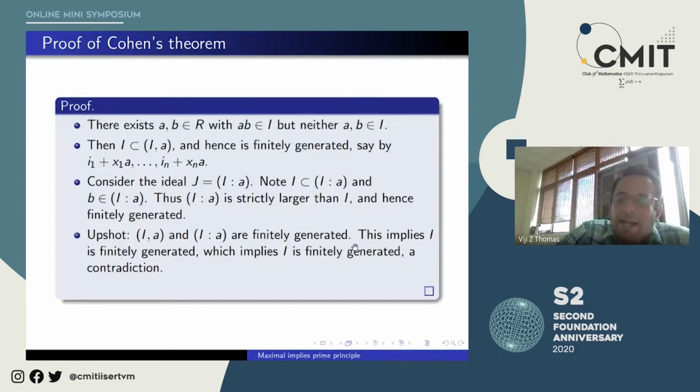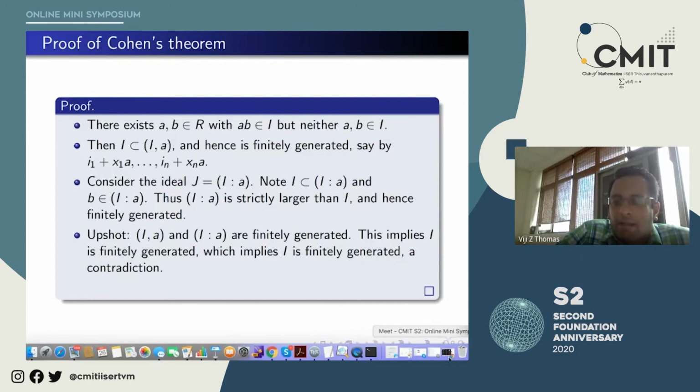Why is it a contradiction? Because I is maximal among non-finitely generated ideals. So our assumption that there are these kinds of elements is false, and hence I is prime. So that is the end of the proof.